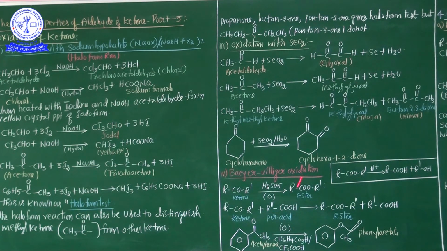One more example I didn't write here; write it down in your notebook. Acetophenone. What is the formula of acetophenone? C6H5COCH3. Write it down. Acetophenone also treated with selenium dioxide gives phenyl glyoxal. Additionally the same byproducts are also released. What are the byproducts? Selenium and water. So C6H5COCH3, whenever treated with selenium dioxide, gives C6H5COCHO, that is called phenyl glyoxal.